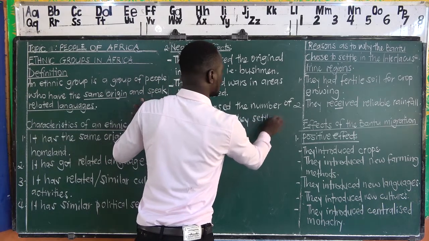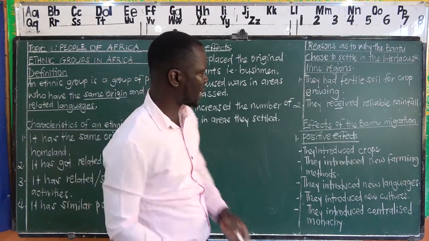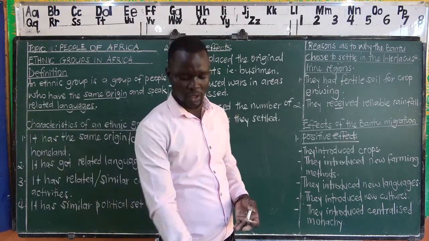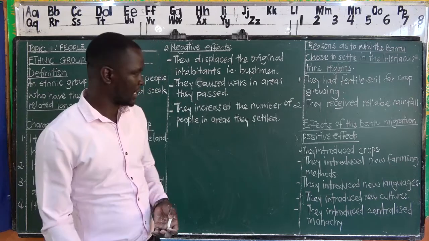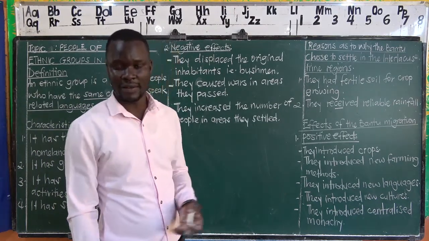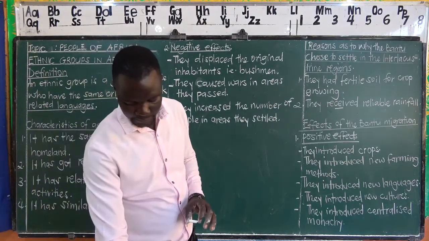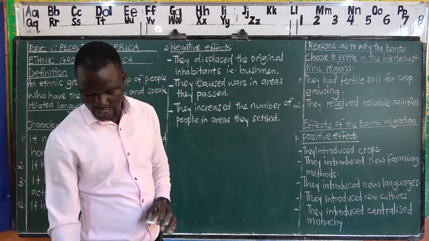And this could cause over-utilization of resources. Remember, when people are too many in an area, you will find that they will be able to finish up the resources very fast and they will exhaust, and the resources will not again be enough for everyone. So that is about the positive and negative effects of the Bantu.